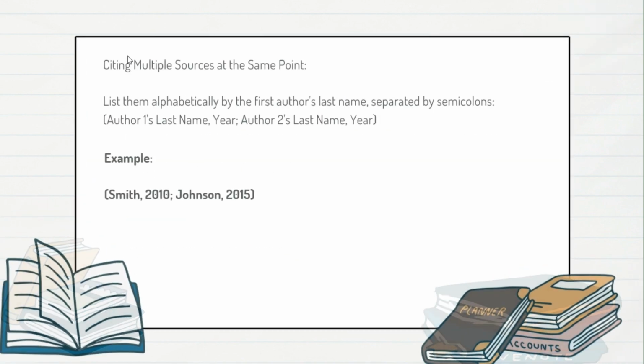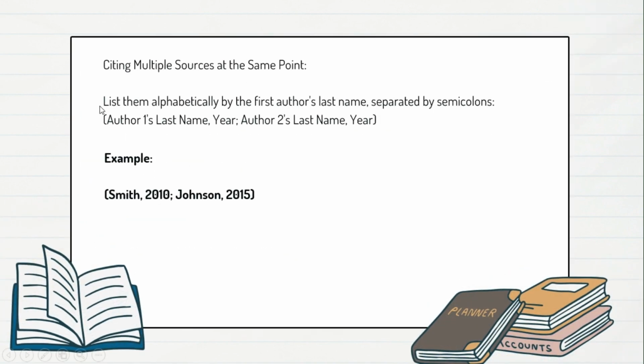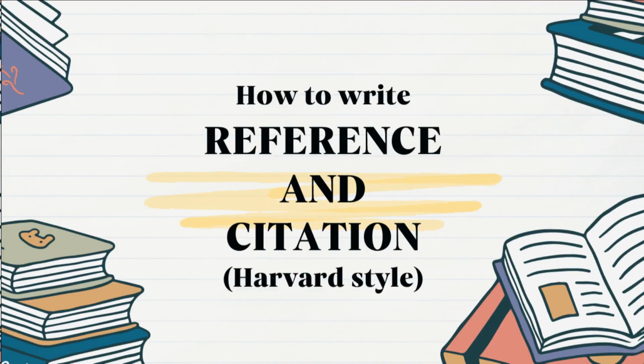Lastly, you have citing multiple sources at the same point. List them alphabetically by the first author's last name with year, separated by semicolons. See the example. With this, you can understand how to do referencing and citation for any type of book.